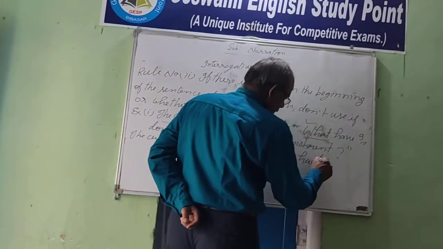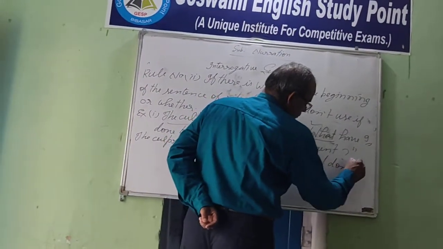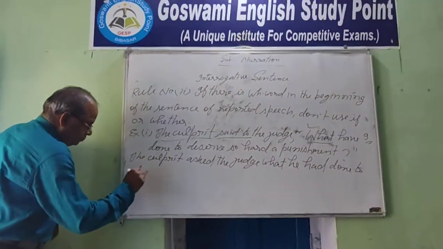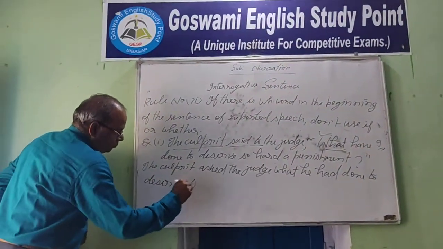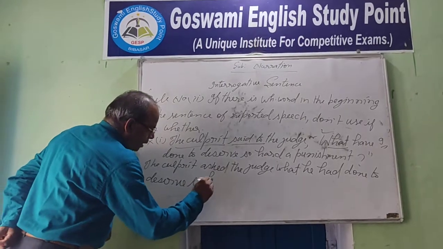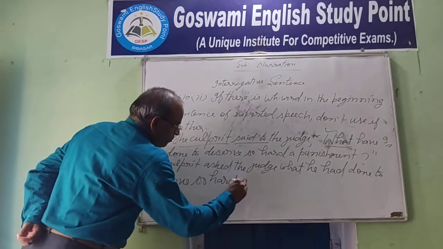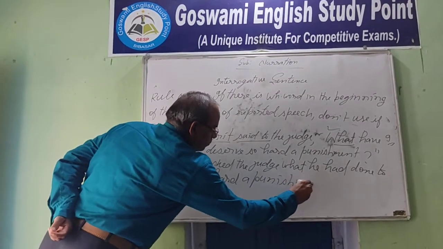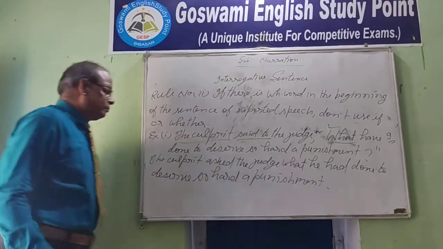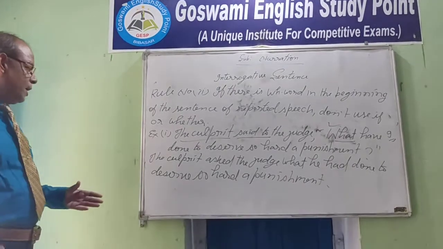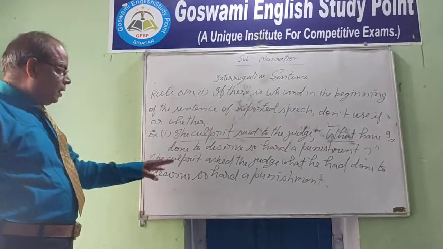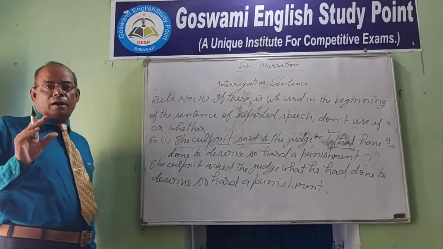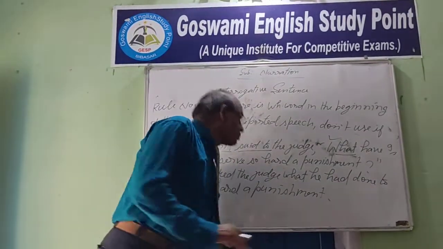What he had done to deserve so hard a punishment. Okay, we can change it like this: the culprit asked the judge what he had done to deserve so hard a punishment.